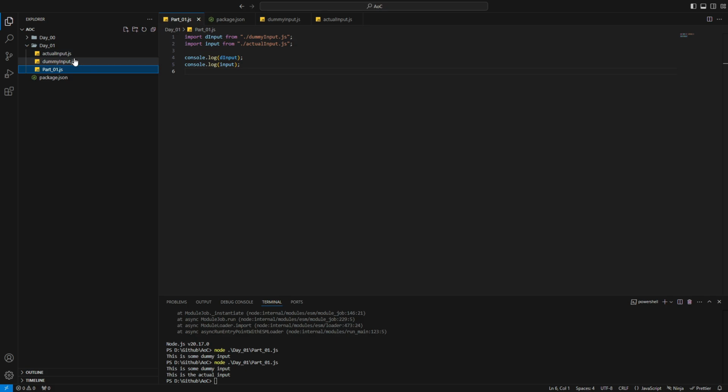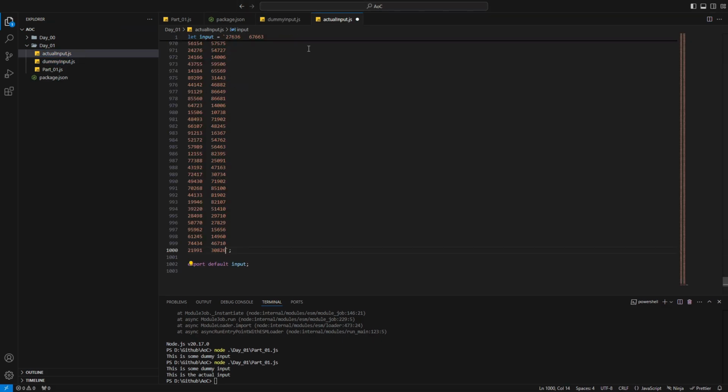Our dummy input is, I use this because it helps us with multi-line. That's what we're going to put there.